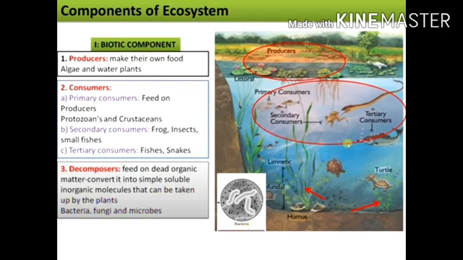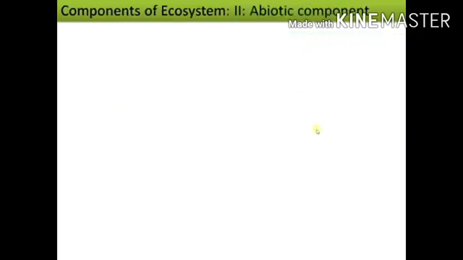The third one is decomposers, which feed on dead organic matter and convert it into simple soluble inorganic molecules that can be taken up.